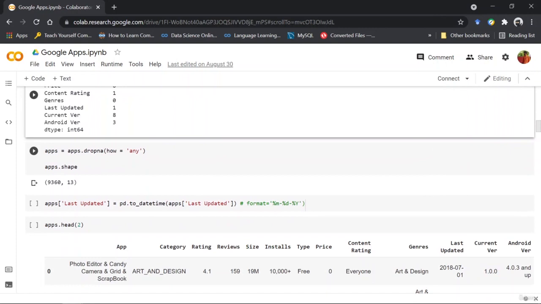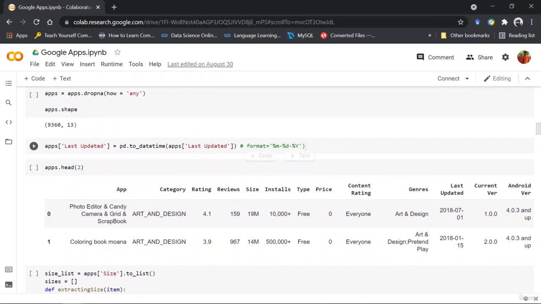So next thing I'm doing is dropping the null values, with the parameter any. That means that if there's any null value present in that row, you have to drop that. And with that, you can see that the number of rows has diminished a little, using again the shape function.